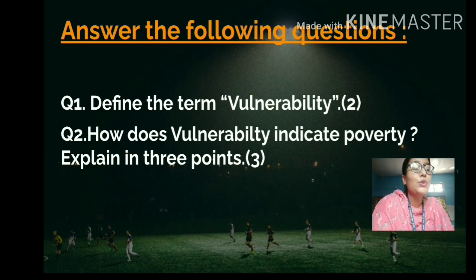So students, today we discussed the second most important social indicator of poverty, which is used by social scientists, that is vulnerability.